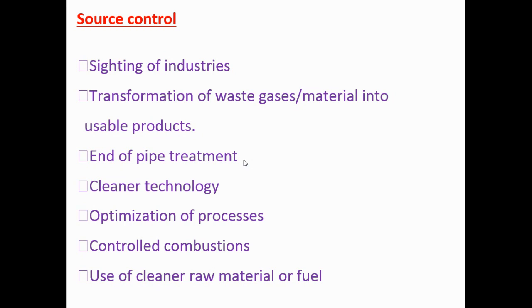And next is control of combustion. Control of combustion means, can you give one example of how controlled combustion can minimize gaseous pollutants in the environment? The best example is when we are riding our bike or car, there is an advisory that you keep your bike at 40 to 50 kilometers per hour, not exceeding 50, not 70, 80, 90, 100 kilometers. What does it mean? If you run the bike at that optimum speed, then what happens?